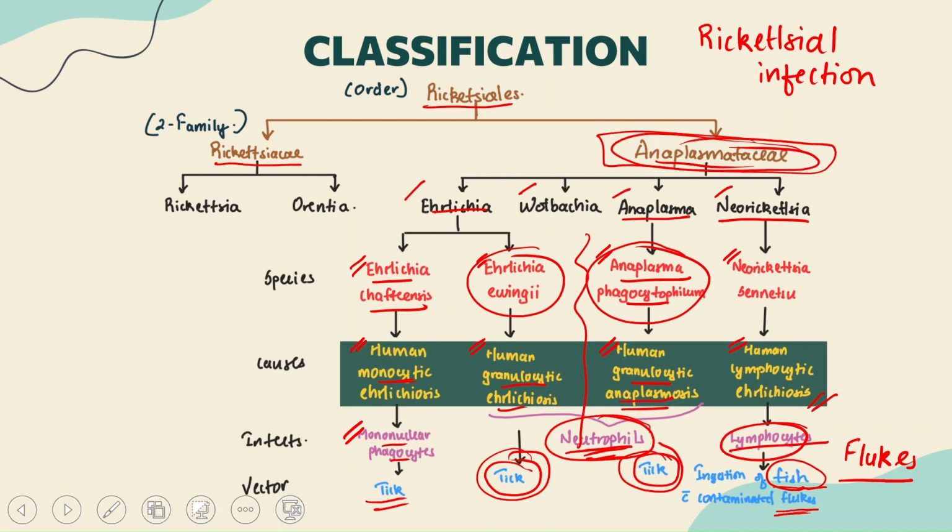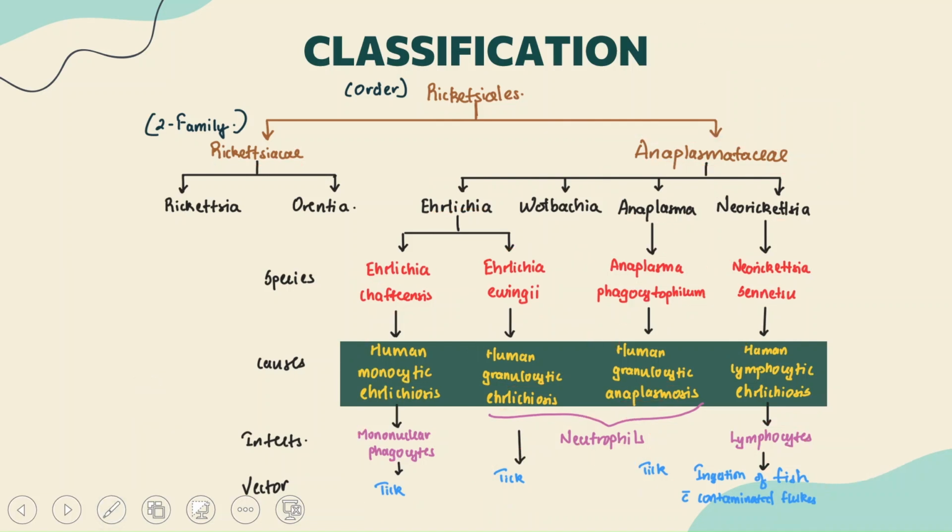Clear? So this slide sums up a lot of information with respect to the various genera under the family Anaplasmataceae, the different species involved, the disorders they are causing, which particular cell they are infecting, and what the vector is, guys. Clear? A lot of information is given in this particular classification.